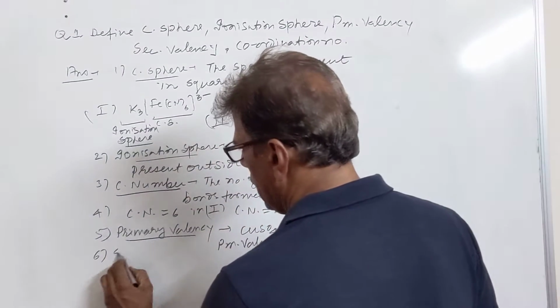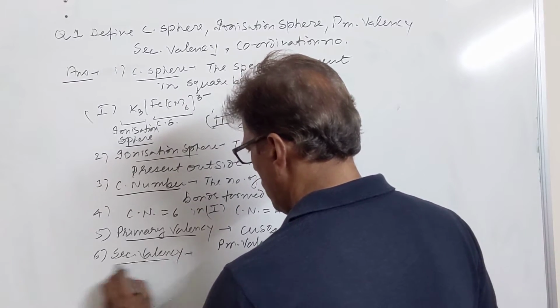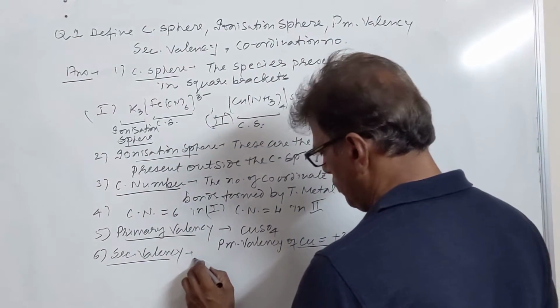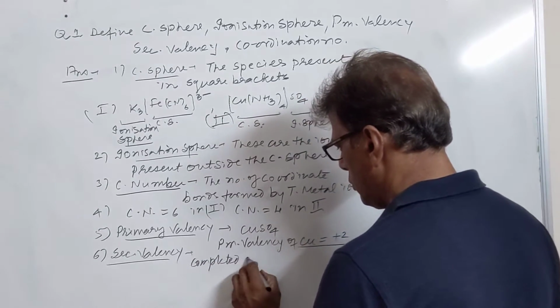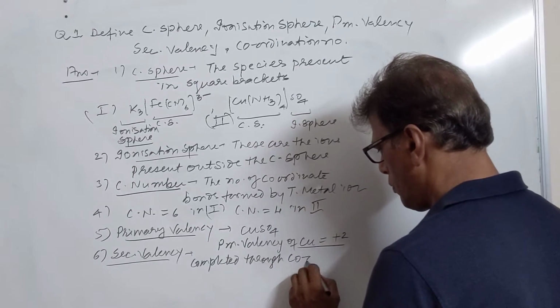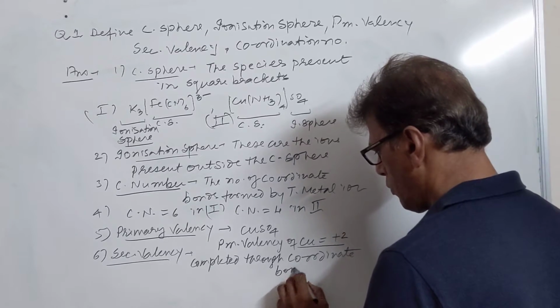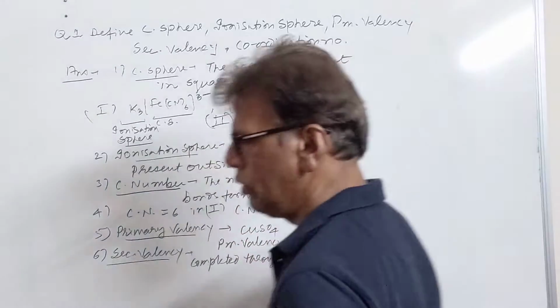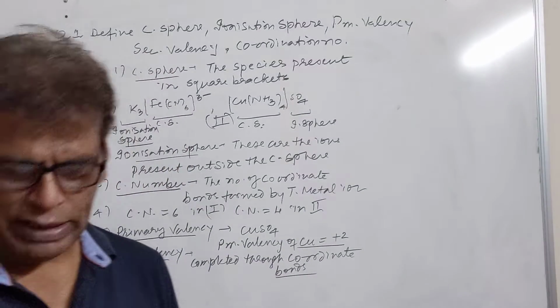Then we have secondary valency. The valency which is completed through coordinate bonds is called the secondary valency.